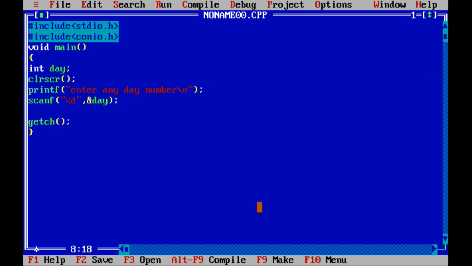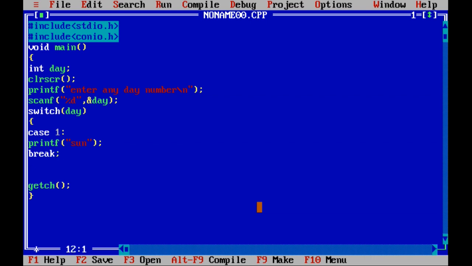After the value is stored in the day variable, I will write switch. The value stored in day, I am giving to switch. After switch, I will write case 1 colon. After this I will write printf. I am writing Sunday, as usual. Make this Sunday, in double quotation marks, close, semicolon. After this, break, semicolon.